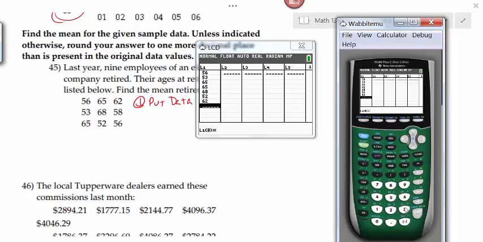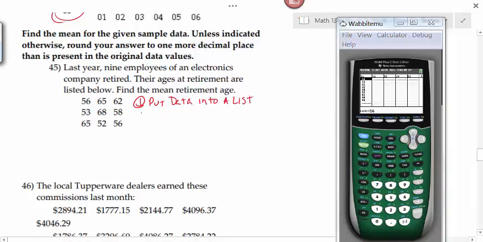What does matter is that I type in the correct numbers. So once you get your data in your calculator, you do want to double check your data and make sure that you didn't make any typos. It's quick and easy to do that on your test. It's way easier than getting the problem wrong. Once you get your data into the calculator or into the list, what's your next step?